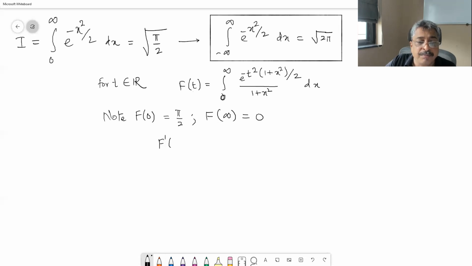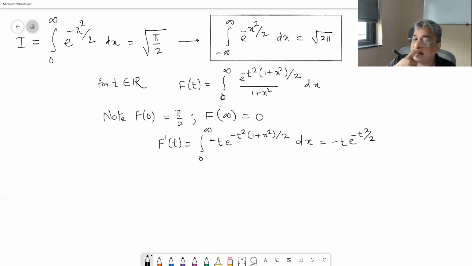So now f dash of t is equal to integral 0 to infinity minus t e raised to minus t square into 1 plus x square by 2 dx, which is equal to minus t e raised to minus t square by 2, which is constant with respect to x, integral 0 to infinity e raised to minus (tx) square by 2 dx.